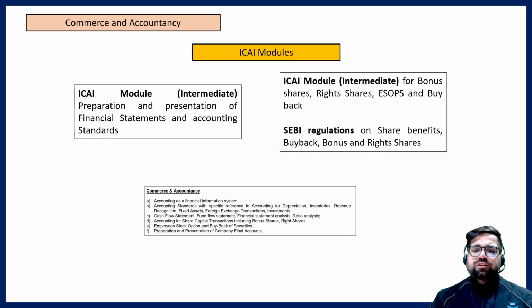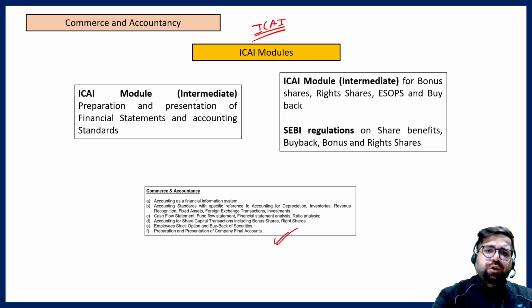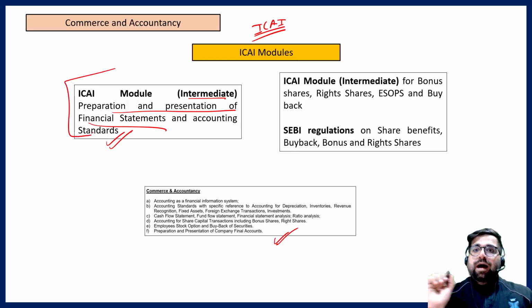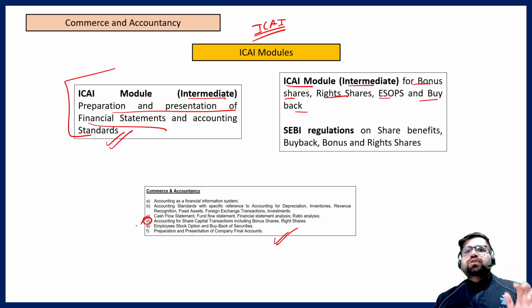Along with that, your syllabus also talks about multiple accounting standards related to multiple accounting treatments. So you also have to go to the Institute of Chartered Accountants of India, wherein you will find multiple modules. So you have to refer to the ICAI module, intermediate level, Preparation and Presentation of Financial Statements and Accounting Standards. So you will have to complete this particular module. Along with that, the ICAI module for bonus issue, right shares, ESOPs and buyback. This also you have to do because it is clearly mentioned in point number D that you have to do the accounting standards for right shares, ESOPs and whatnot.